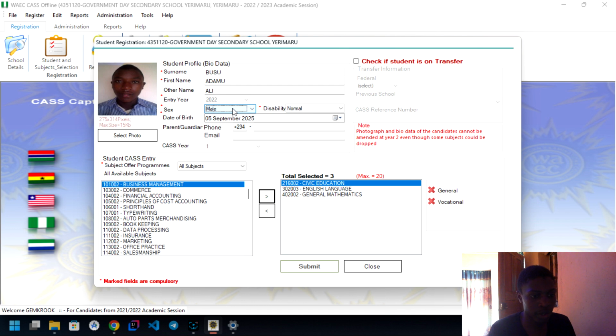Remember, the first time I was using my mouse, but now I decided to use the keyboard. Secondly, the date of birth. Let's say this is 11th, you use the right arrow key to shift on the date of birth. March is number 3, so I will take 1995. Then for phone numbers, you can put anything, but make sure that it's a valid phone number. Then for email, I'll just put something.